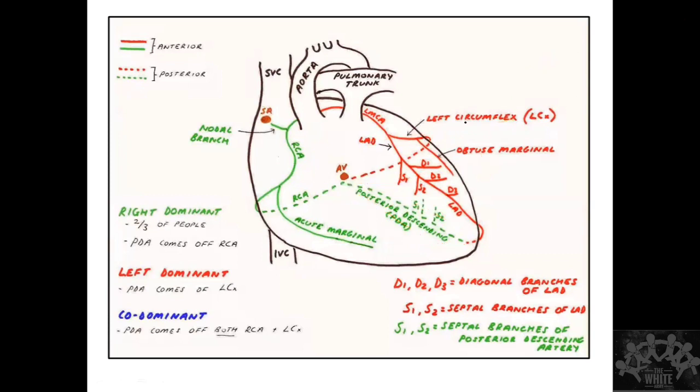So if this is clear, I'll go ahead. Someone asked me about the annulus of Vieussens. As the RCA is coming like this, it is going to give a branch like this. Same like that, the LCA will give a branch. So it will form an anastomotic ring like this. So this is called the annulus of Vieussens.